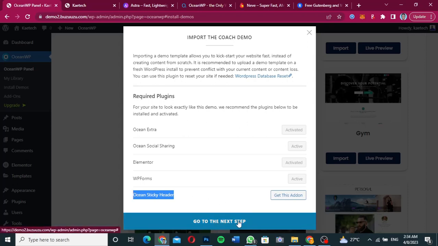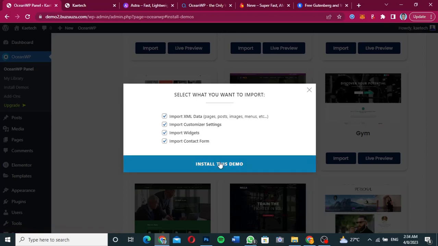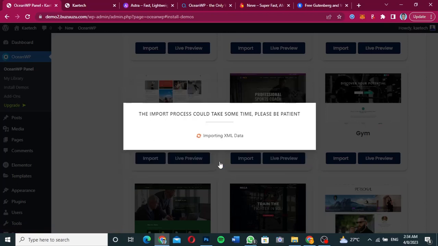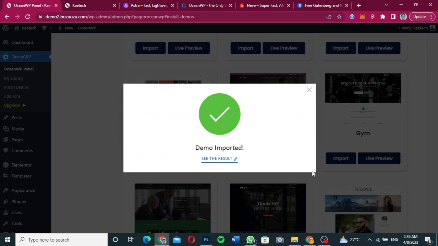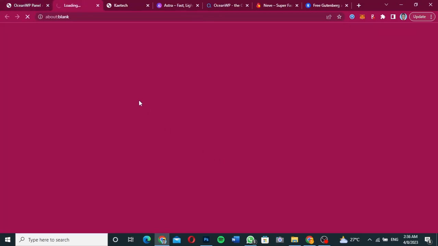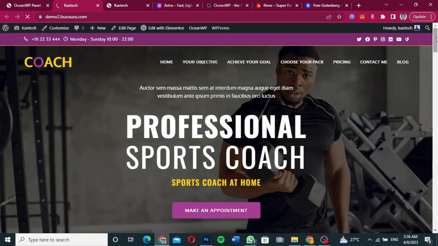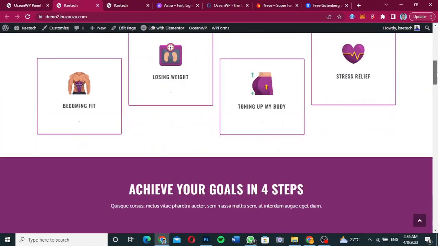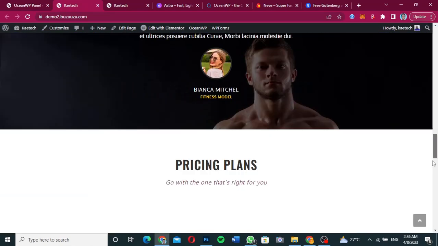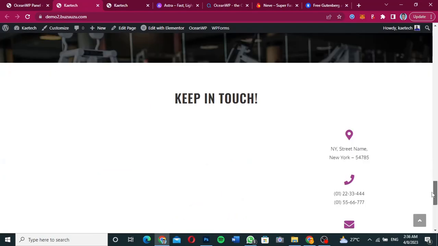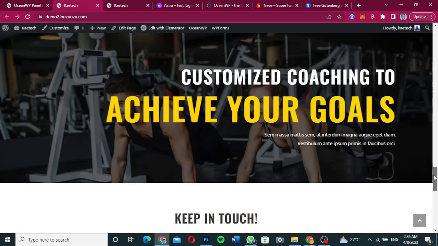So let's go ahead and go to the next step, and then click on install for it to import all the demo data for us. Okay guys, so the demo is imported. Now we can go ahead and see the result of the imported demo. So guys, as you can see, this is our website. This is how the website looks. As you can see, everything is imported for us, and we have a website to deal with straight away.